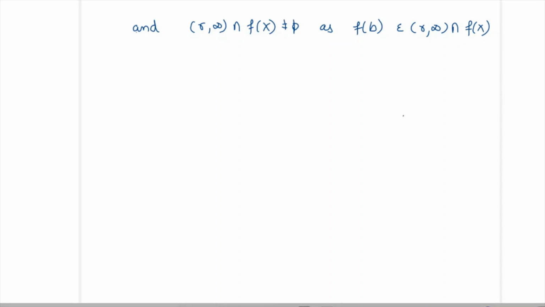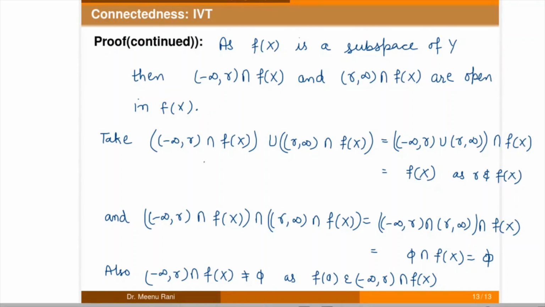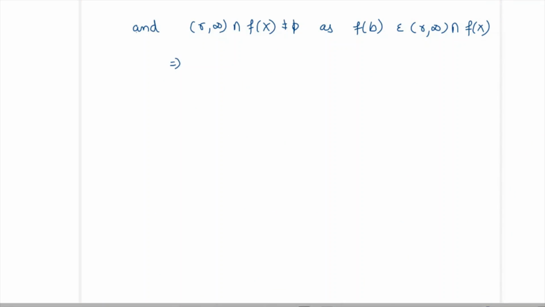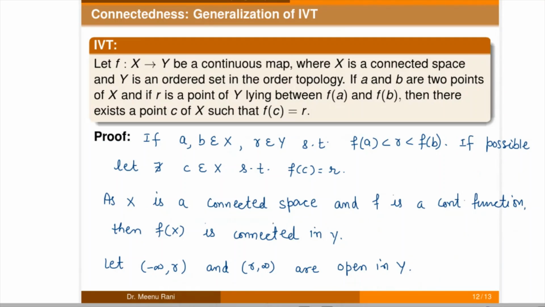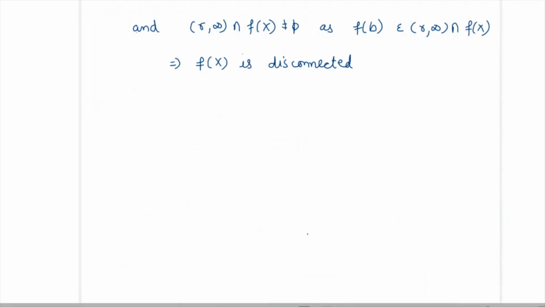So we have written f(X) as the union of two open sets in f(X) which are disjoint and non-empty. So f(X) is disconnected, but that is not true because f(X) is connected in Y, so it is a contradiction.